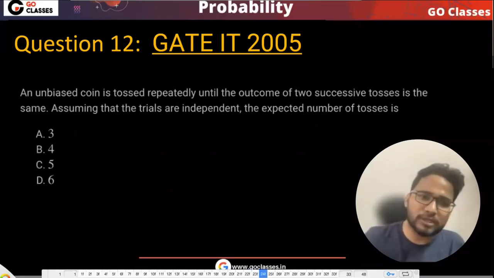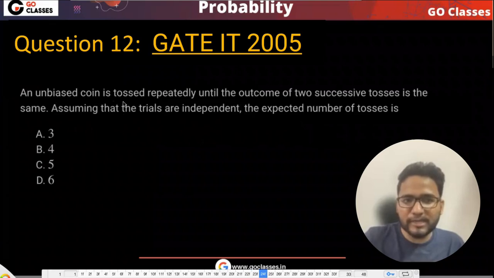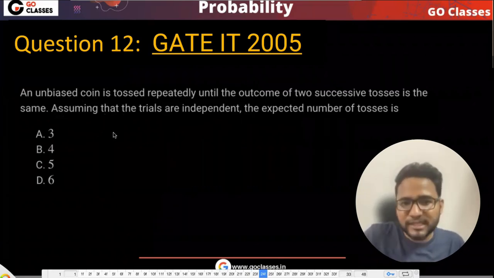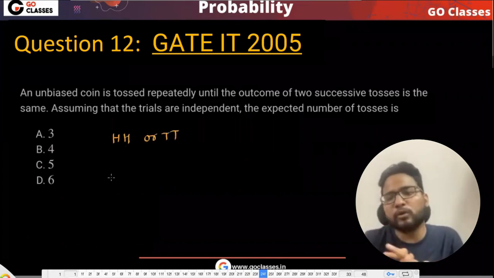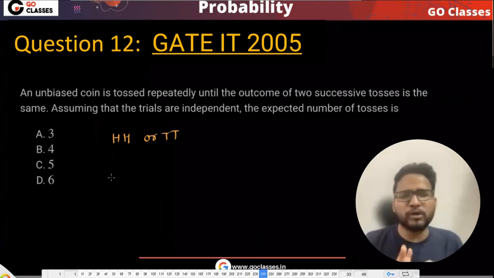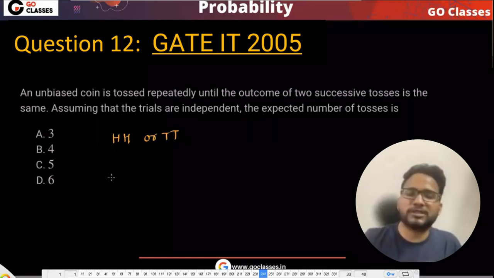Let's just do this question, which is basically they are saying that an unbiased coin is tossed. This is an unbiased coin, which means it is a fair coin, repeatedly until the outcome of two successive tosses is the same. Which means either head appears or tail appears. It is not like only head they are focusing or only tail. They are saying if either head appears or tail appears, they are fine. So for that, what is the expected number of tosses needed?